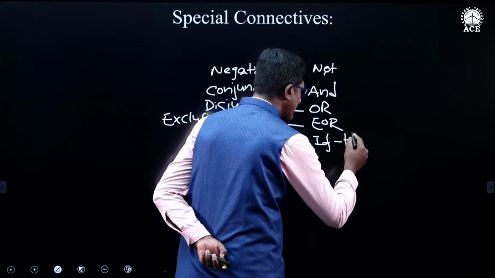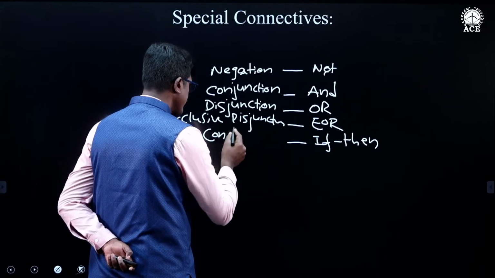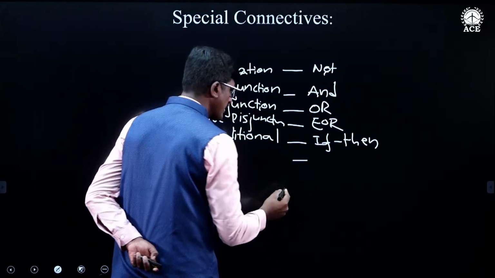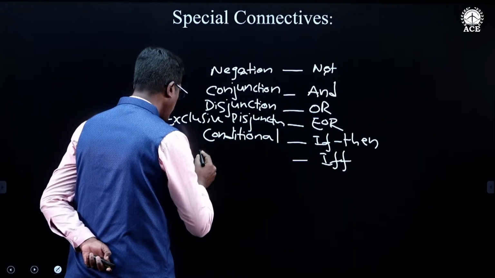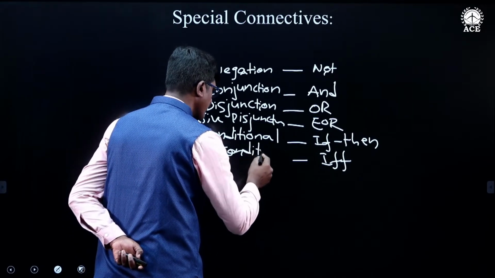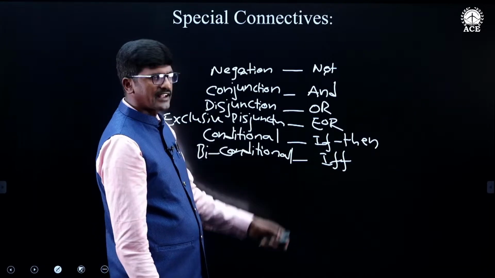By using the if-then connective, we get a conditional statement. And the last one is if and only if. By using if and only if, we get a biconditional. So these are all called logical connectives.